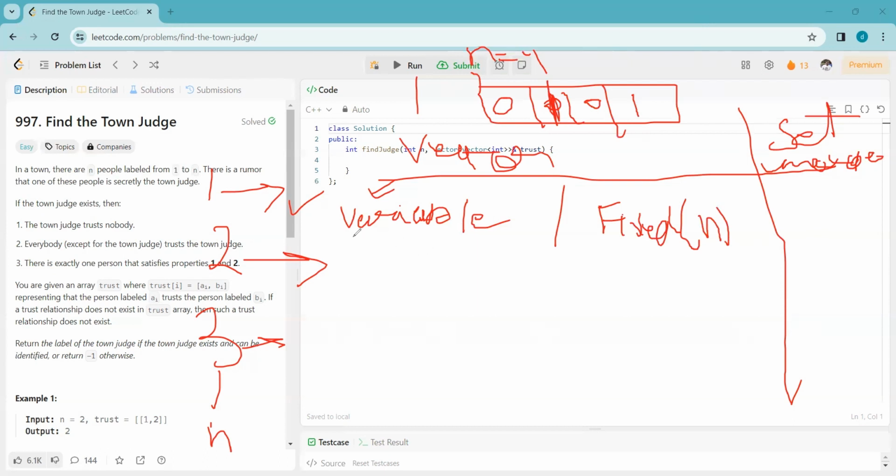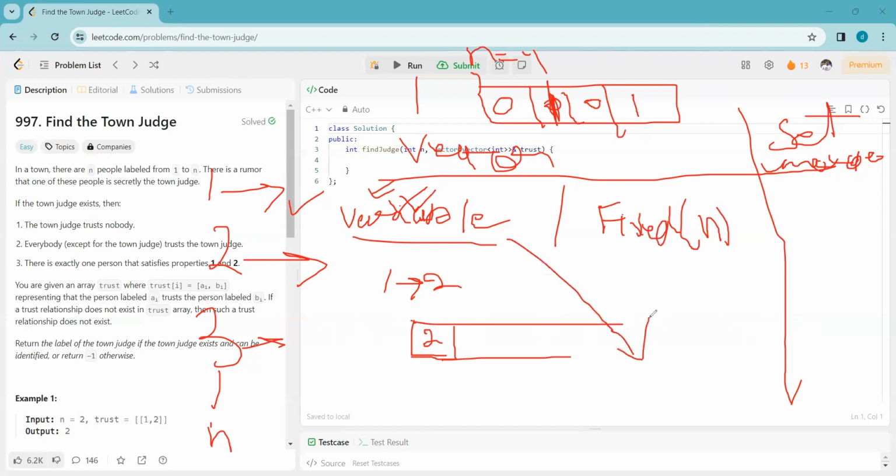Or if it is a variable size, then if we see 1 is trusting 2, in that case, we will take a vector and push 2 into the vector, this way. So it will be variable. If we take a variable size vector, then the whole size of the map will be big O of the total number of trusts we have.